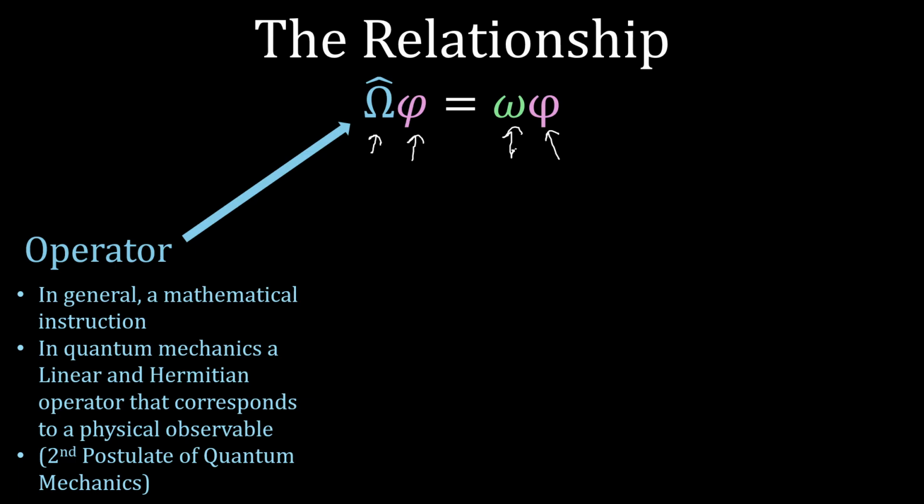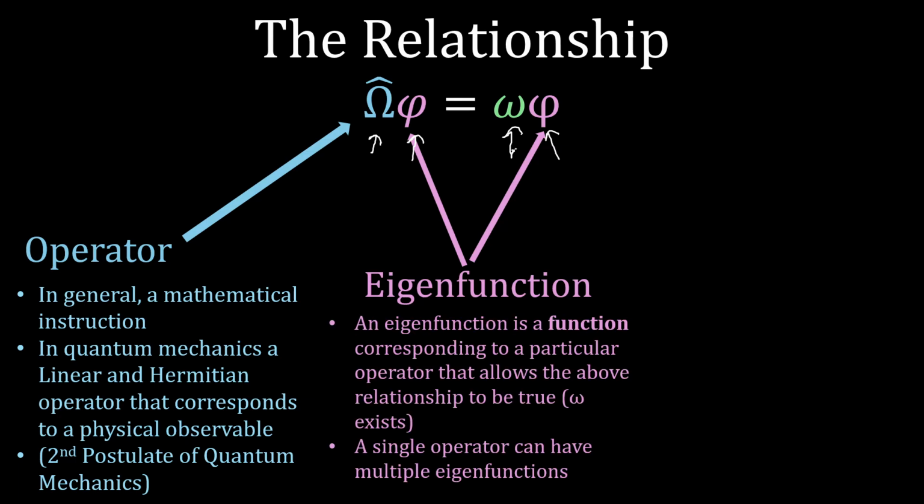What I have here is just a short version of what we're told by the second postulate of quantum mechanics. Now, new to us is the idea of an eigenfunction, which is shown here by the lowercase phi. An eigenfunction is a function corresponding to a particular operator that allows the above relationship to be true, or in other words, we could find such a lowercase omega, shown in green, that makes this relationship true. But it should be noted that a single operator can have multiple eigenfunctions.